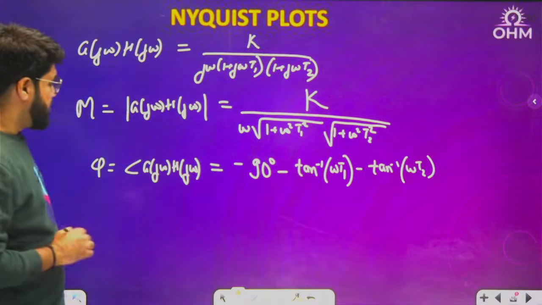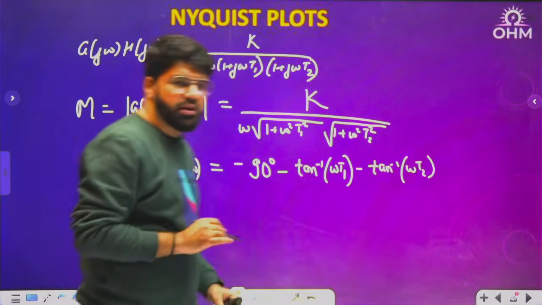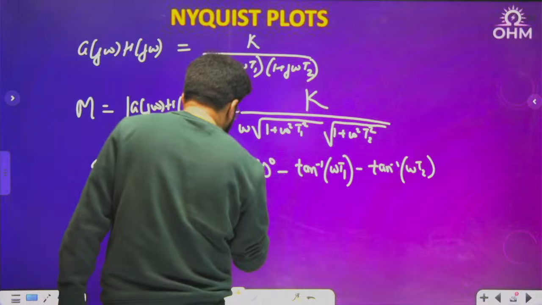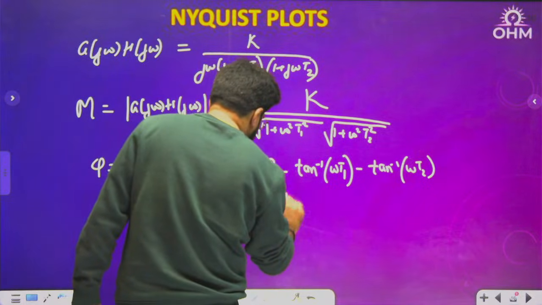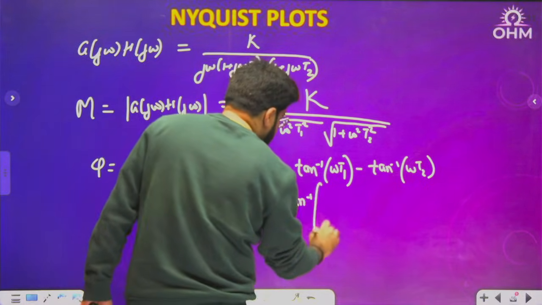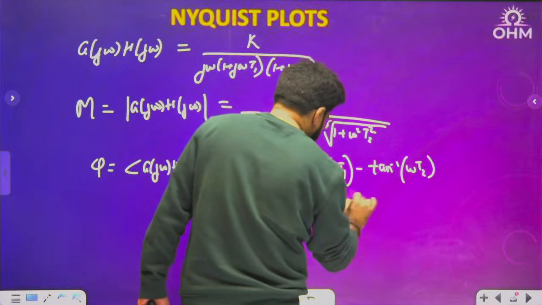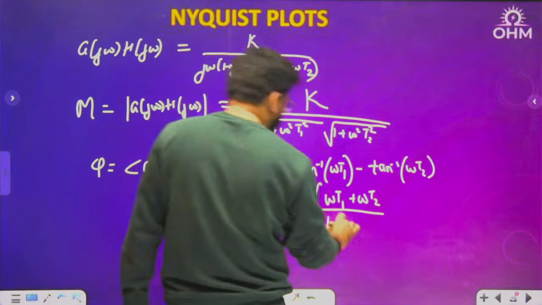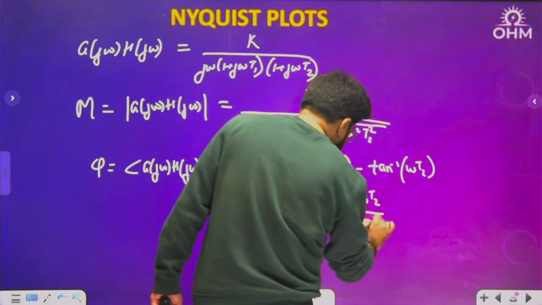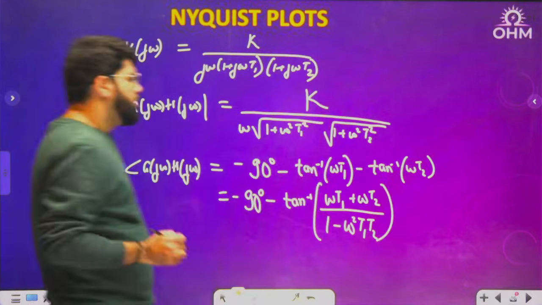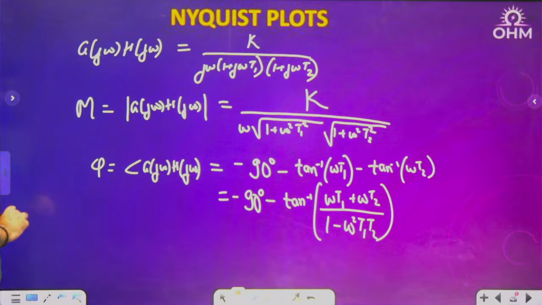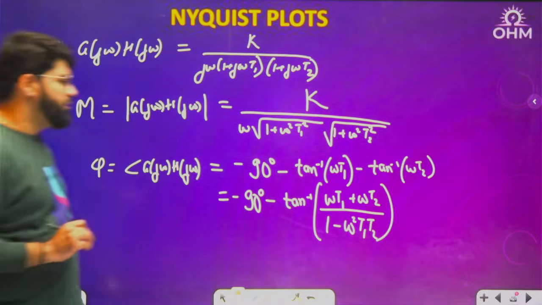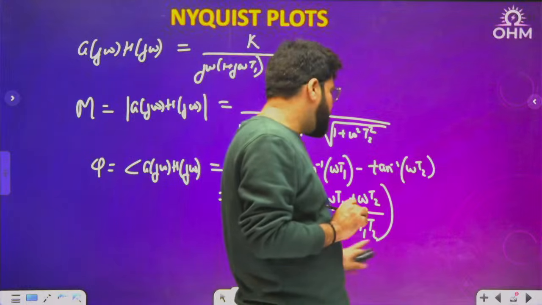This is the value of phase. Now, let me simplify this tan inverse a plus tan inverse b. When I simplify, I will get tan inverse of (a plus b) divided by (1 minus ab), that is, tan inverse of (omega t1 plus omega t2) upon (1 minus omega squared t1 t2).